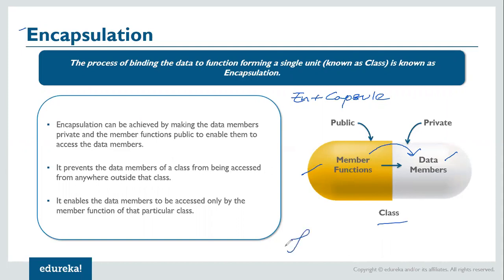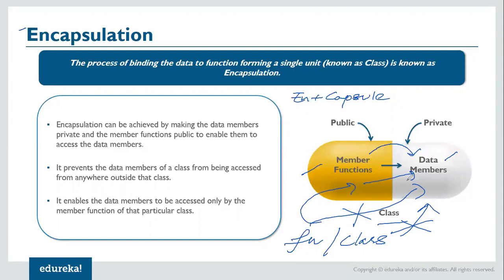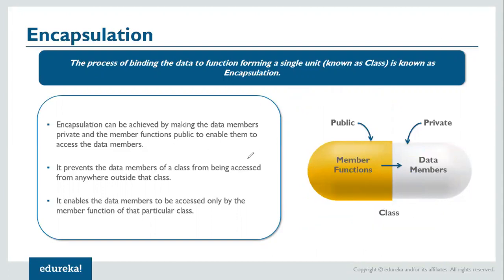So let's say you have another function here, or rather another class, right? So this class cannot directly access the data members. If it has to access them, it has to go via the member function, and then only is the access allowed. So this way we achieve data protection, and this is the concept of encapsulation. Now it enables the data members to be accessed only by the member functions of that particular class. This I have already explained to you.